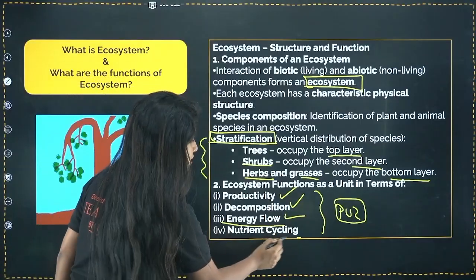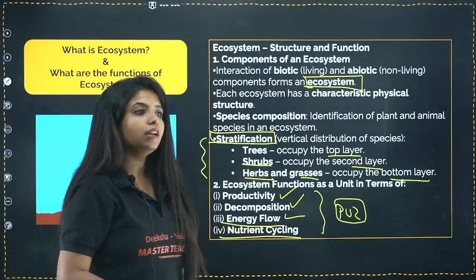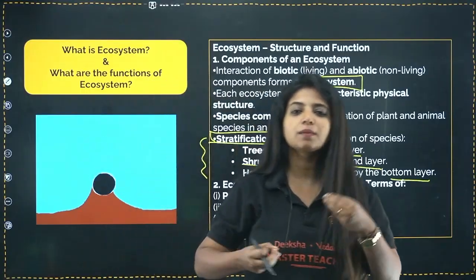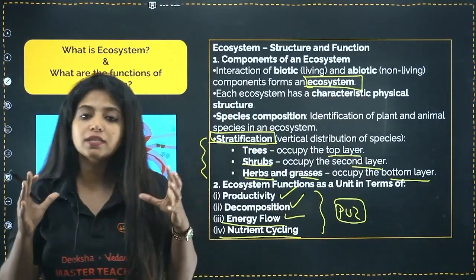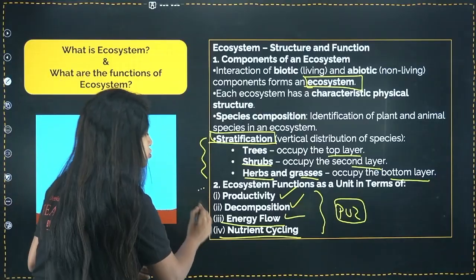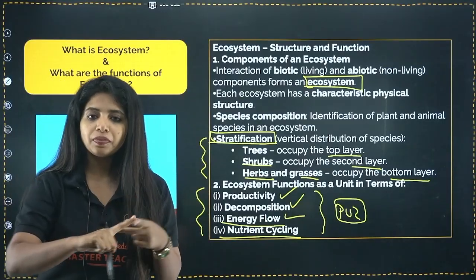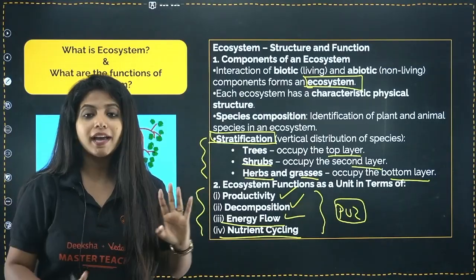Similarly, nutrient cycling. The carbon which is there, the sulfur which is there, all these important nutrients also have to be cycled. Only then is an ecosystem going to function. So what are the functional units of ecosystem? Productivity, decomposition, energy flow, and nutrient cycling.